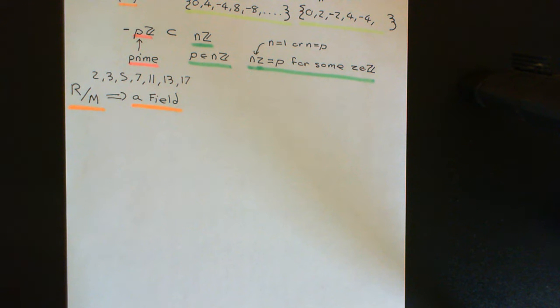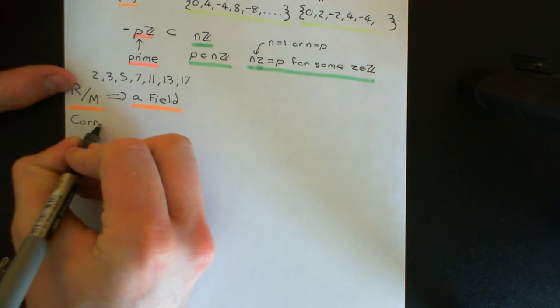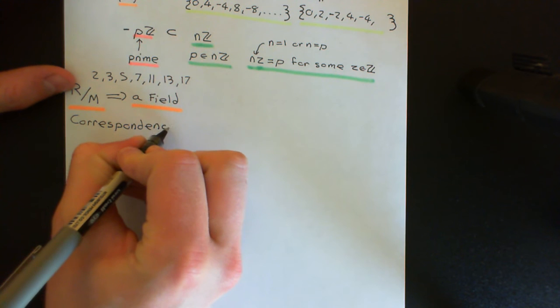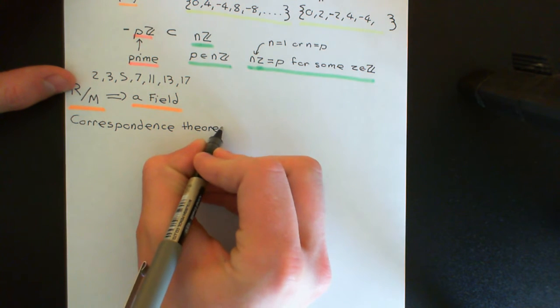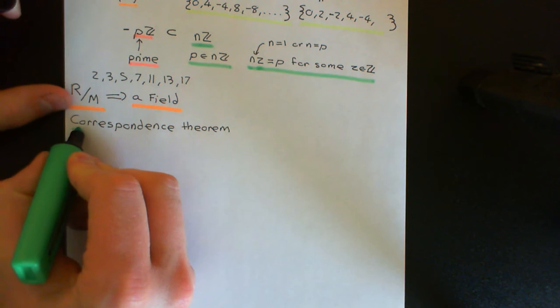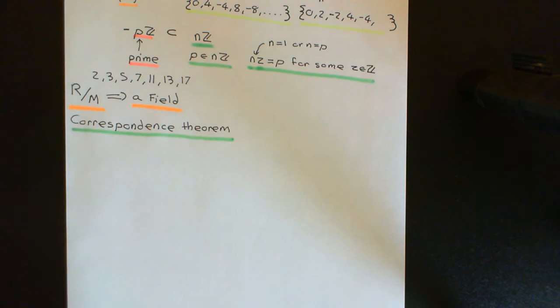A theorem that's usually called the correspondence theorem, or you can also hear it called the third isomorphism theorem of rings. But we'll just call it the correspondence theorem. So we're going to take a little bit of a sideline and prove the correspondence theorem. The correspondence theorem is all about the ideals within a quotient ring, and it relates the ideals within a quotient ring to the ideals within the original ring which contain the ideal that you use to quotient out.